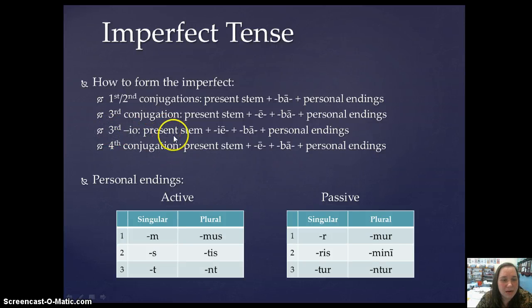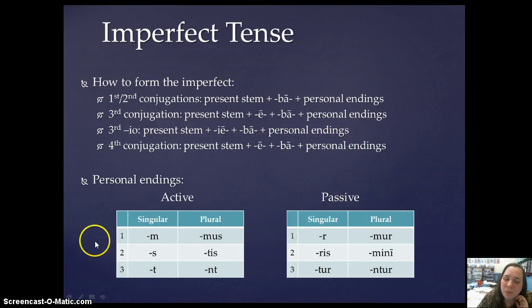Third io is present stem, which also doesn't have a vowel on the end of it, but it's a third io, so instead of just an e, you add an ie before the ba, and then the personal endings. And then fourth conjugation is present stem, which does have a vowel on the end of it, the i, but you have to add the e plus the ba plus the personal endings.